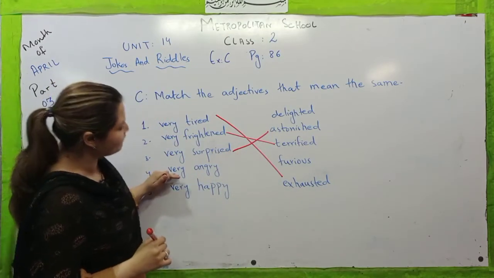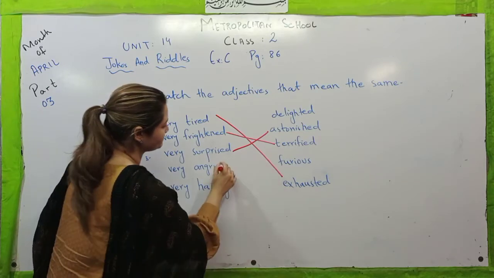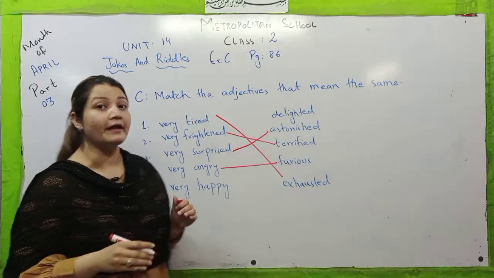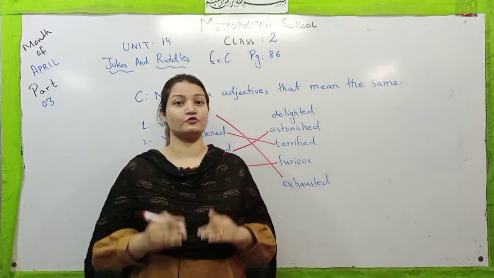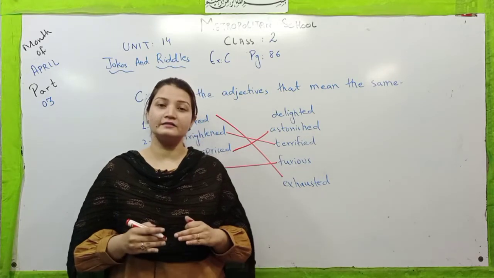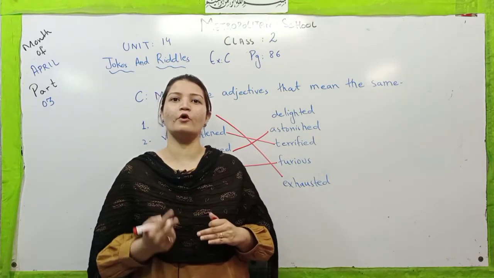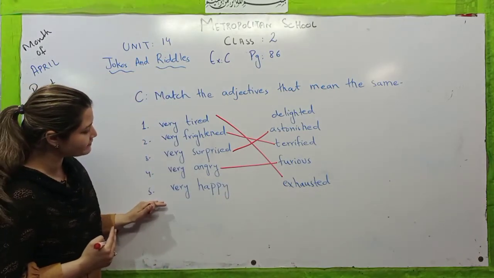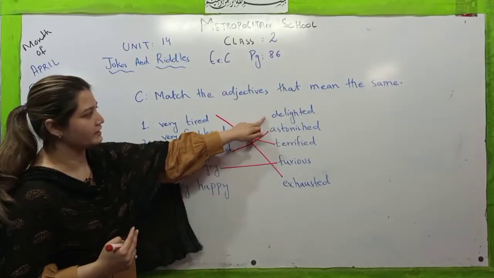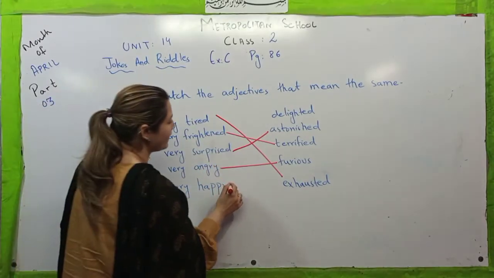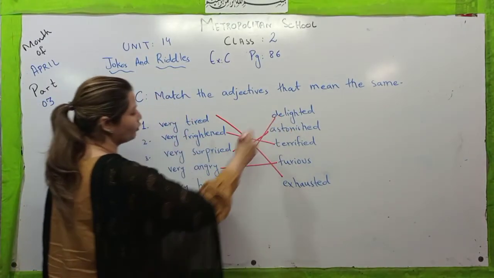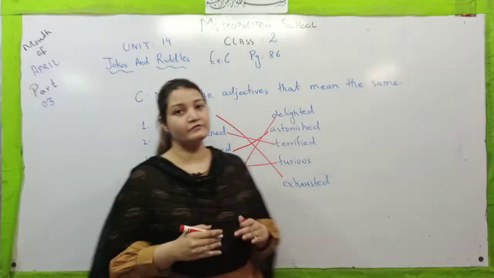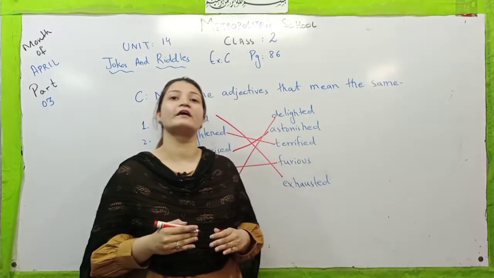Number 4, very angry, furious. The teacher is looking very angry today. Or you can say that the teacher is very furious today. Both are the same. Now let's move towards the last adjective, that is very happy, delighted. You have to match very happy with delighted. Both the meanings are the same. Sarah is very happy today or Sarah is very delighted.